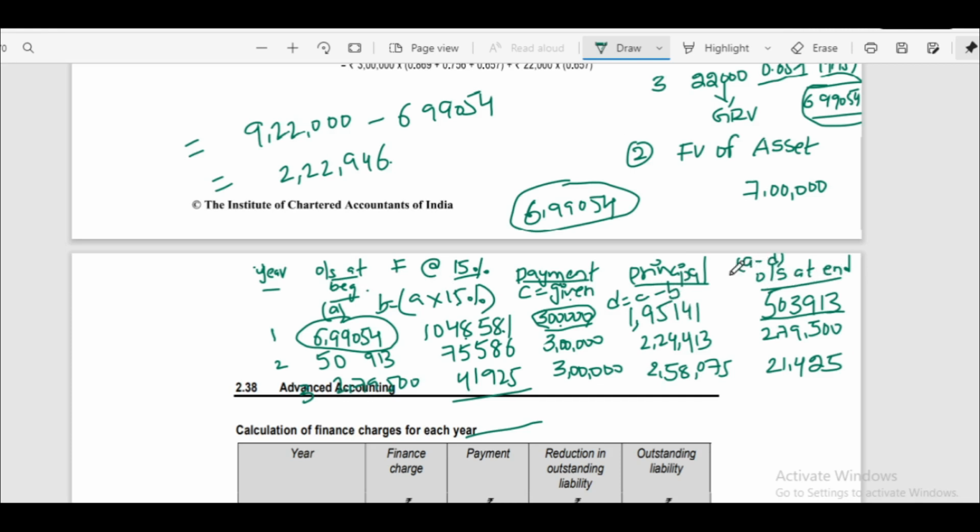We have to calculate A minus D, that is outstanding at the beginning minus principal amount. We'll get outstanding at the end. The same value will be outstanding at the beginning for next year, that is second year. Like that we have to calculate for 3 years. Now here finance charges should match with this total 2,22,946. Is exactly matching.